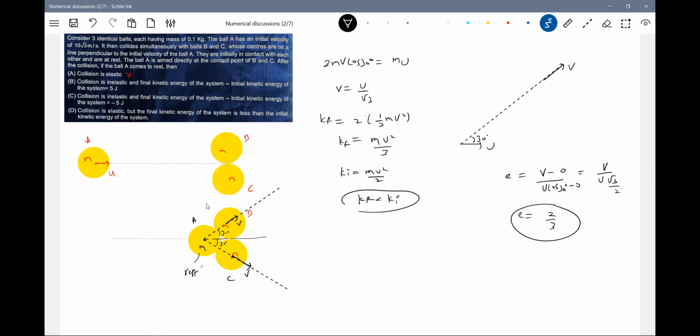It's very simple. In this collision, the final kinetic energy of the system is less than the initial kinetic energy. So this is ruled out. This can never be. A and D are totally ruled out. So the collision is in fact inelastic.